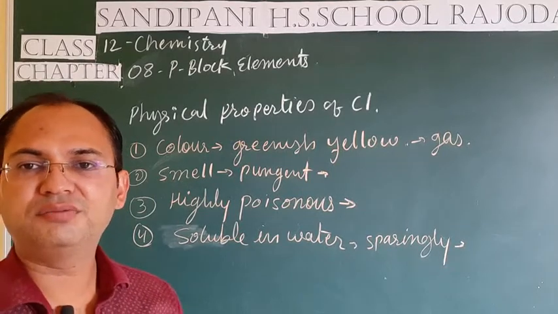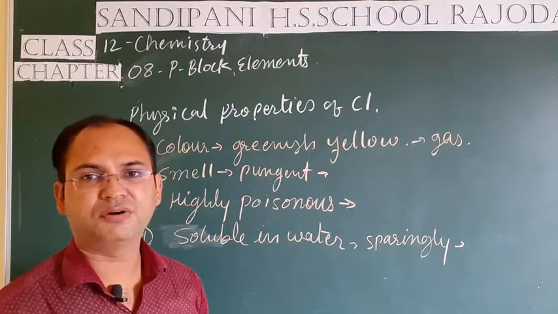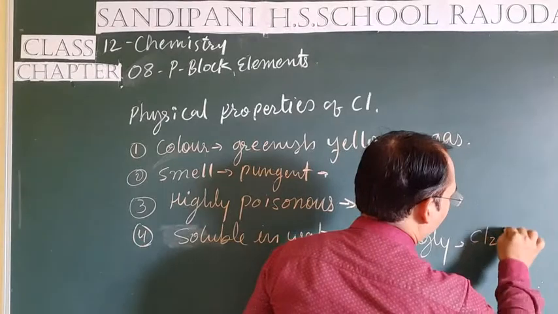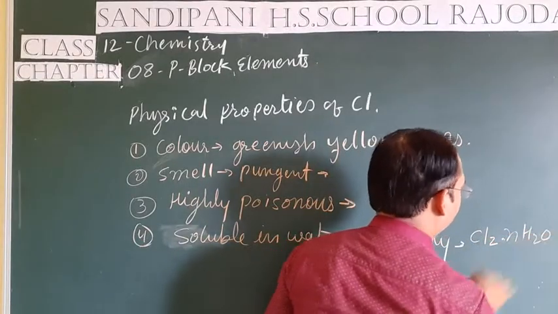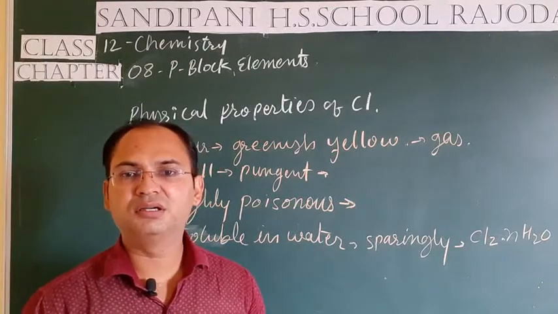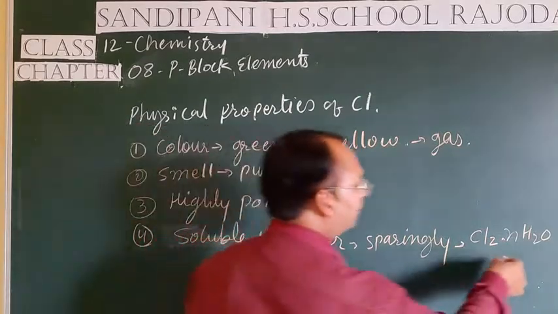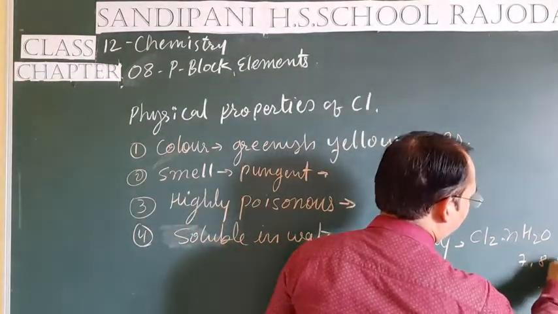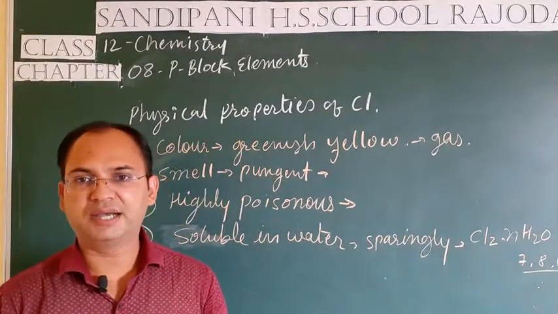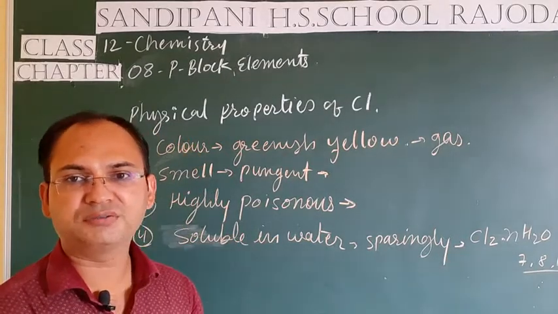When it dissolves in the water, then chlorine hydrate is formed and its formula is Cl2.nH2O, because the number of water molecules is not fixed in this case. So students, here it may be 7, 8 or 10. So it forms the chlorine hydrates. These are all the physical properties of chlorine.